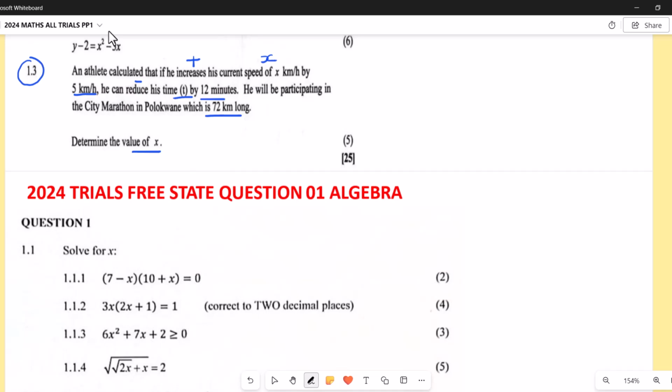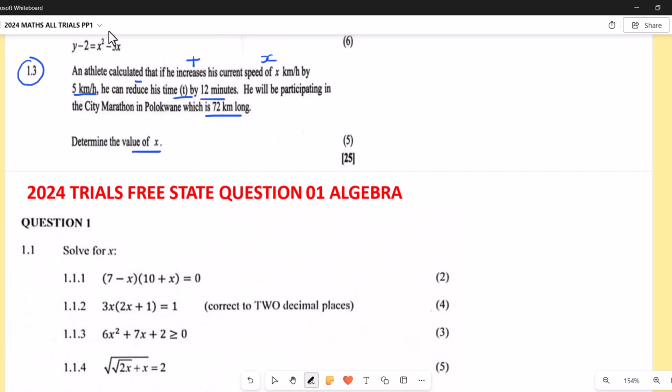I repeat, an athlete calculated that if he increases his current speed of x kilometers per hour by 5 kilometers per hour, he can reduce his time t by 12 minutes. Then he will be participating in the city marathon in Pulukwani, which is 70 kilometers long. So they say, determine the value of x.